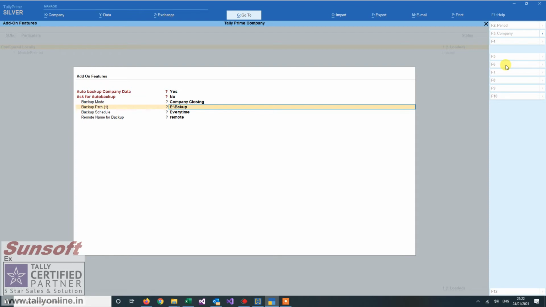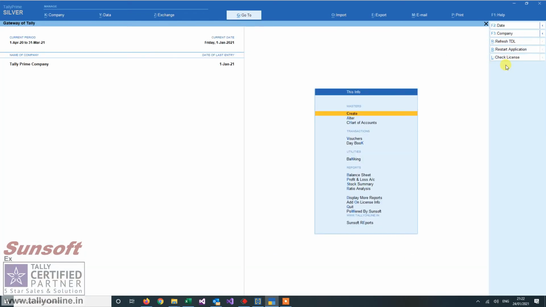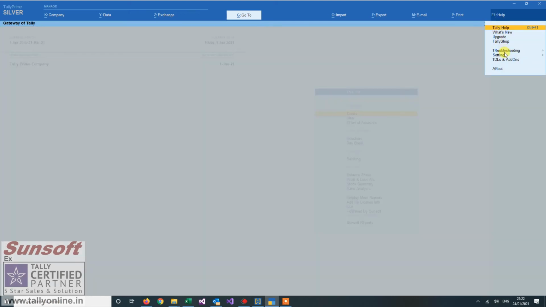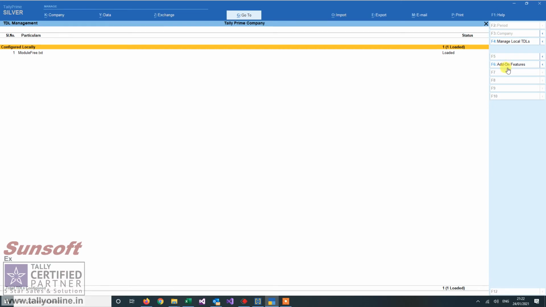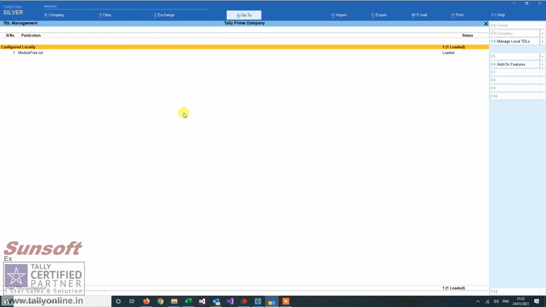Now, what is the hard disk path? Your hard disk local path where it takes. When do you want to take the backup, which is every time or once a day? And this is done. My backup is configured. So I'll just have a look at it again. On add-on features, I have when company is closing, and every time it will take the backup. So this is the configuration I have done.